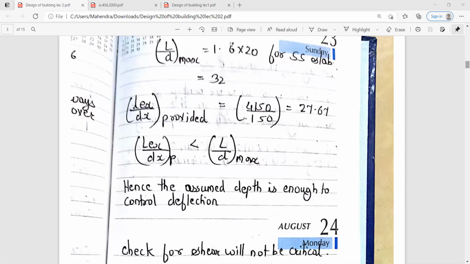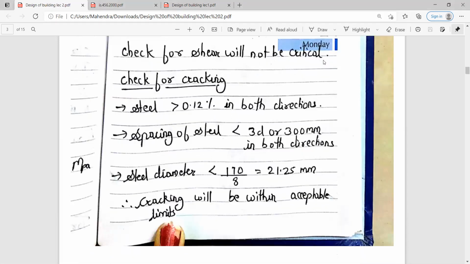Already these two conditions are being satisfied, and the steel diameter should be less than D by 8. The depth D you got was 170. So D by 8 comes up to 21.25. So it is less than that. So cracking will be within acceptable limits according to your IS 456 2000. So do the check for the cracking.